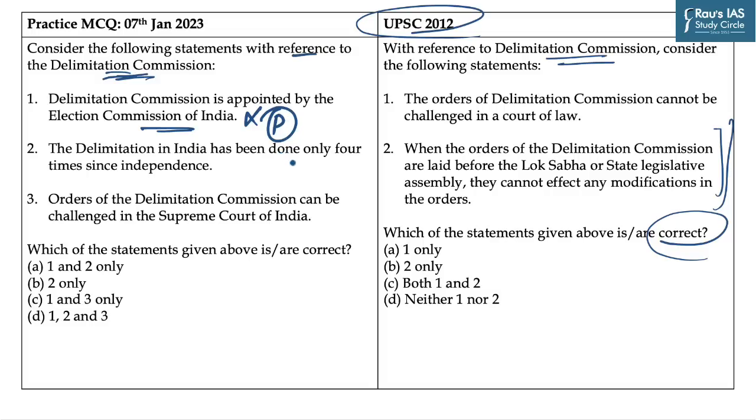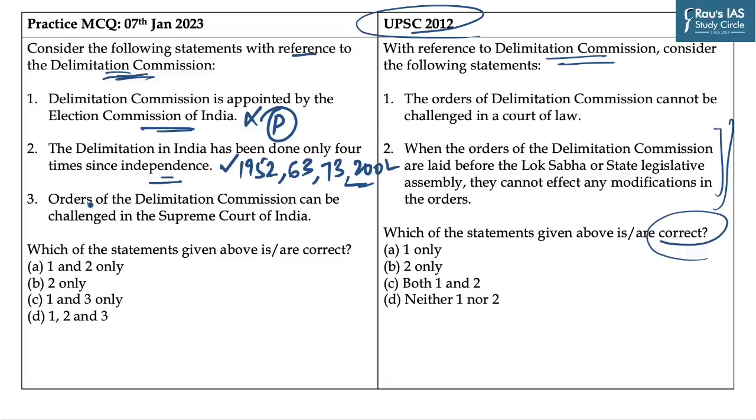The second statement says the delimitation in India has been done only 4 times since independence. It is a correct statement, as delimitation in India has been done in 1952, 1963, 1973 and 2002. So it has been done 4 times since independence.